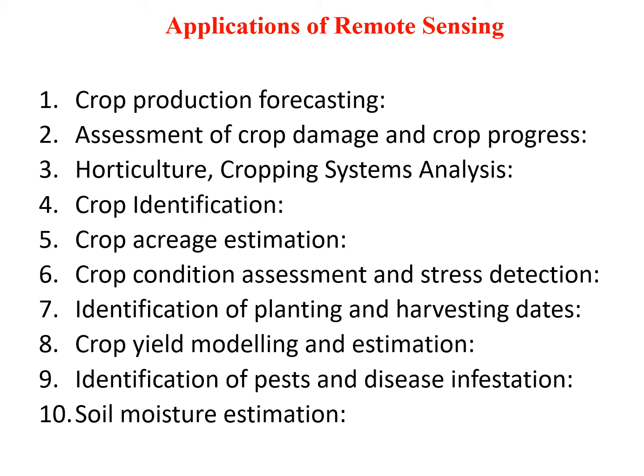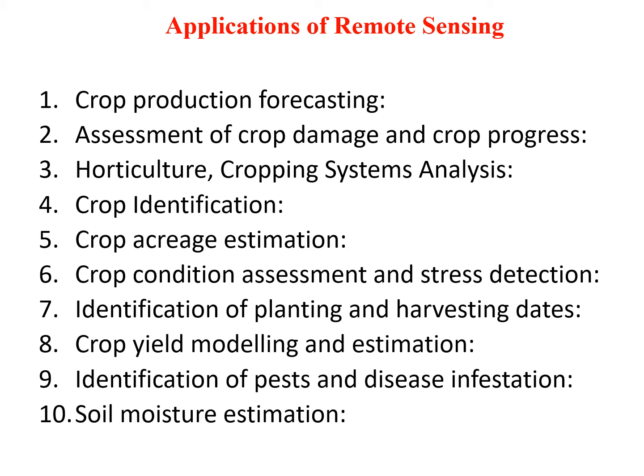Crop condition assessment and stress detection. Remote sensing technology plays an important role in the assessment of the health condition of each crop and the extent to which the crop has withstood stress. This data is then used to determine the quality of the crop.